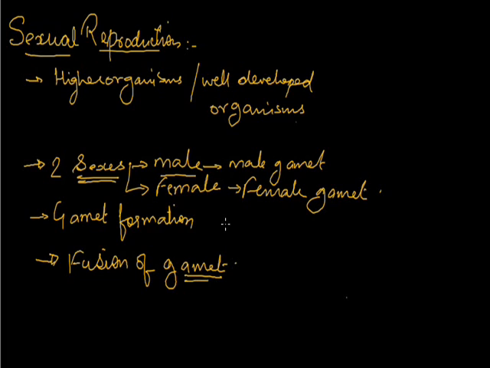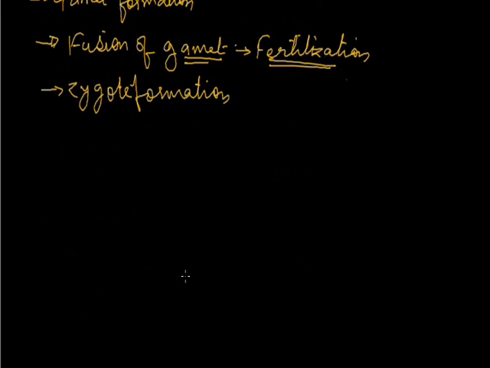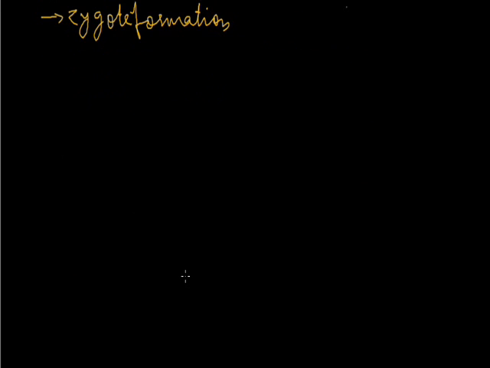Fusion of gamete means the gametes which are formed by the male and female, so both the gametes should fuse with each other, and this process is known as fertilization. So we can say that the fertilization process is the most essential process of the sexual reproduction. Without it, the sexual reproduction will not be completed. After the fertilization, zygote formation will be there. So these are the necessary conditions for both plants and animals, whether they are showing the sexual reproduction.